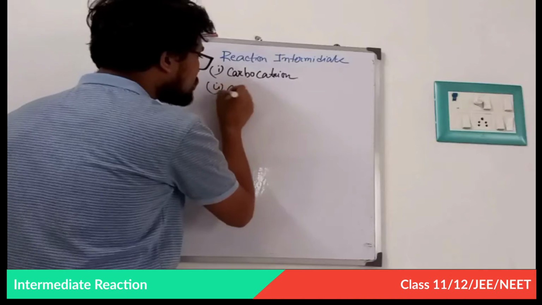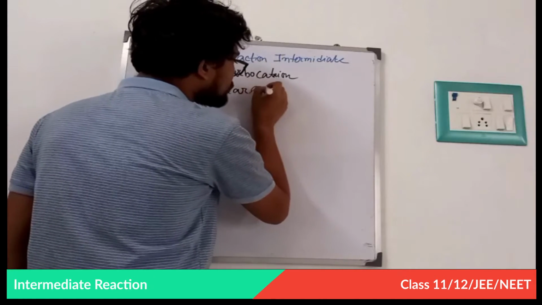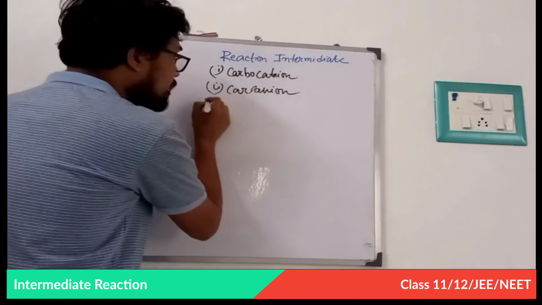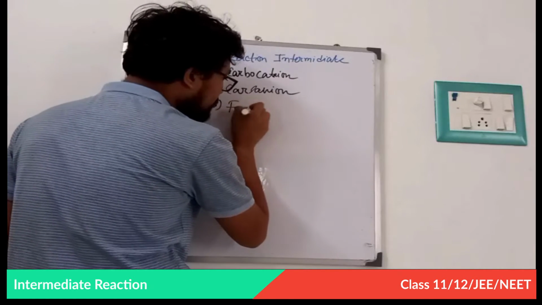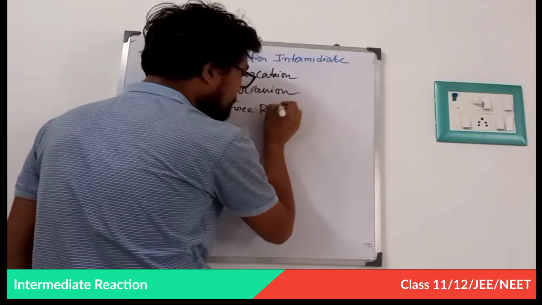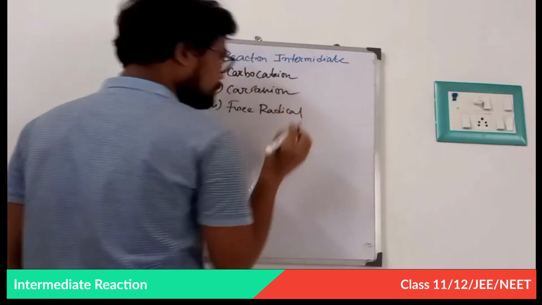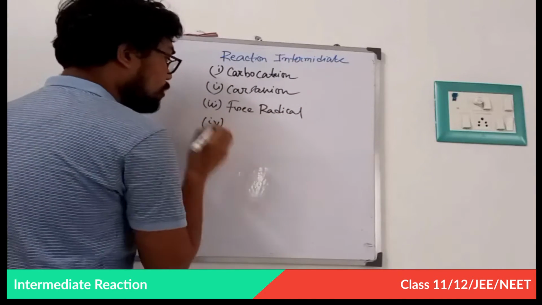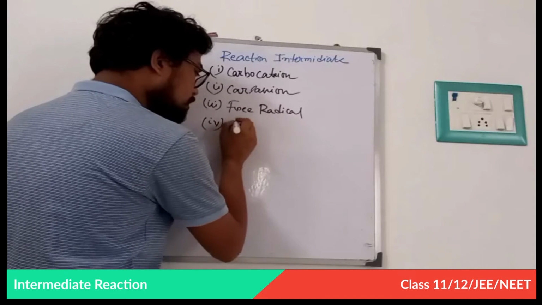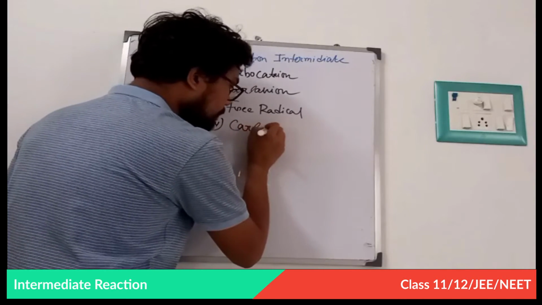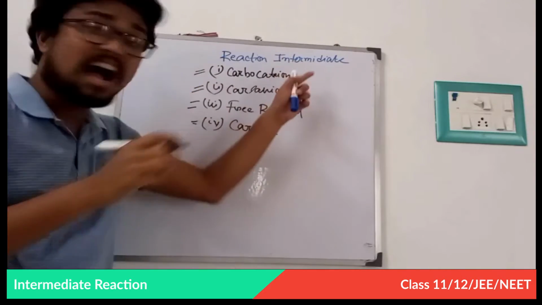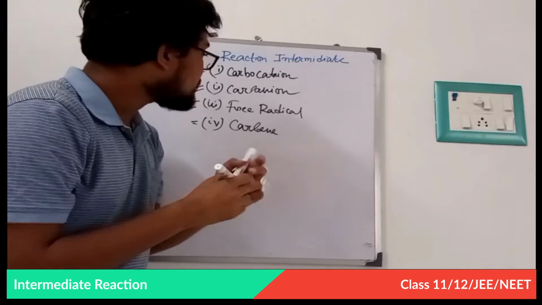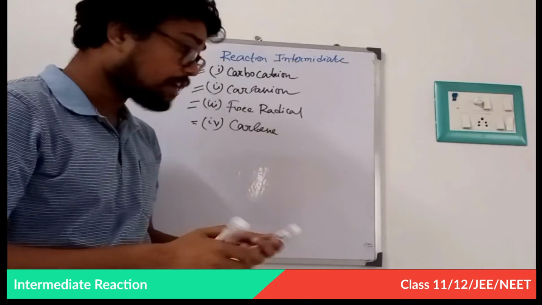Second one is carbanion. Third one is free radical. And the fourth one, also important, is carbene. These are our four important reaction intermediates in organic chemistry.